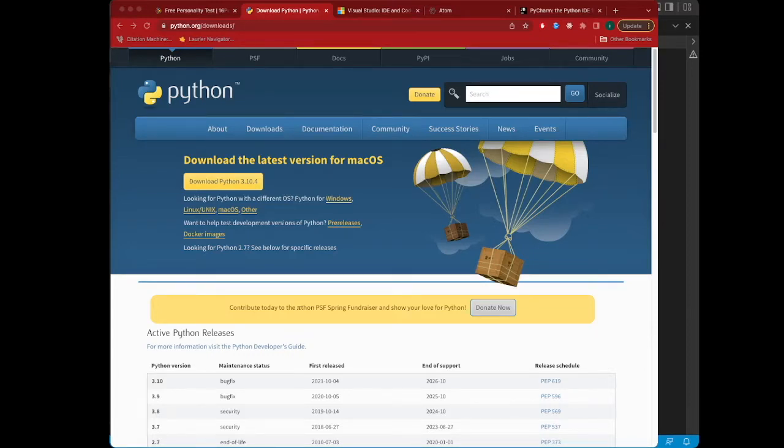Okay, so to get started, we are going to be using the Python programming language. There's a few reasons why I want to start with this. Firstly, it is one of the most readable languages out there, in my opinion. When you read Python code, it almost reads like what we call pseudocode, or not real code, because it's so readable. You can almost read it like a sentence, and it makes sense what it's actually trying to do. So we're going to start with this programming language.